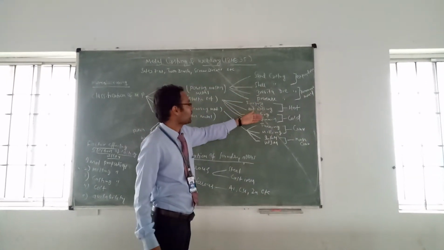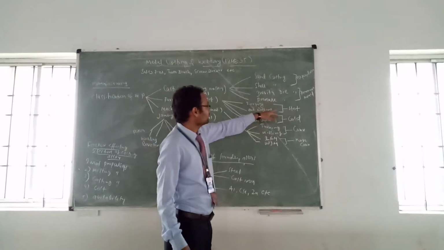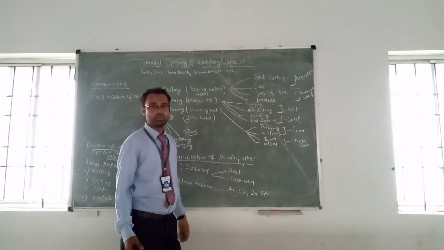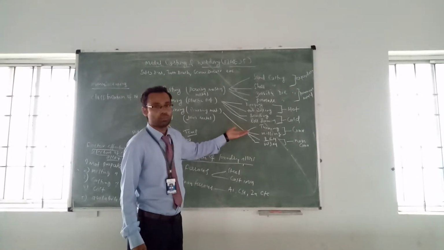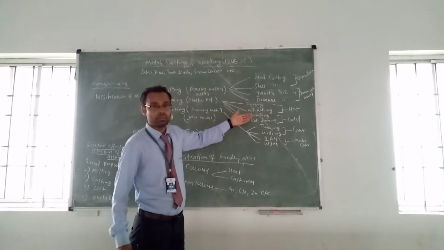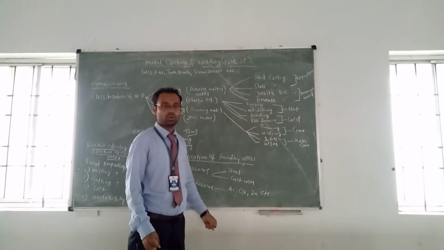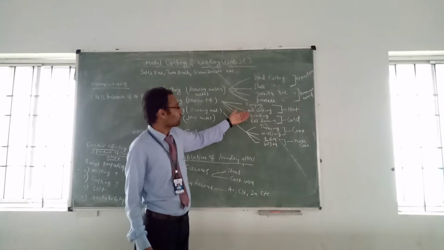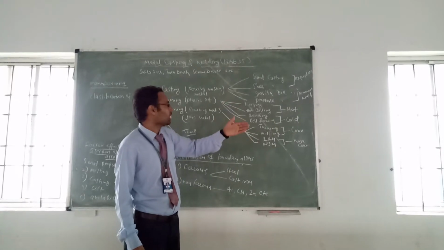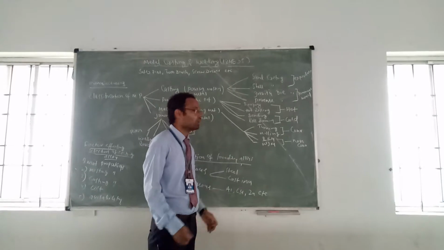Next one is hot and cold working. As the name indicates, hot: here we heat the metal to a high temperature, and then you can shape the desired object into different components. That is called the hot working process. For example, we have a 5 mm rod and we want a 3 mm rod; we cannot break the iron rod. During such a process we heat the rod fully until it becomes red, then shape it with the help of some tools from 5 to 3. Such a process is called hot working.